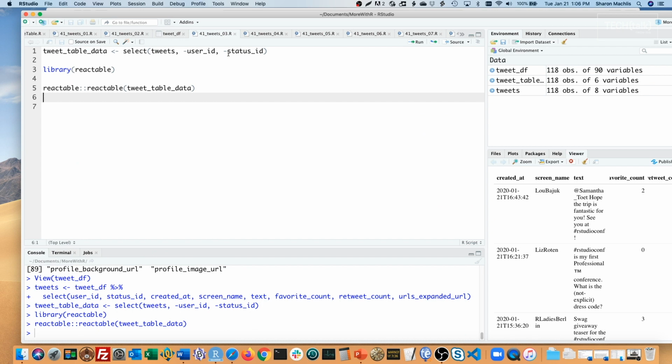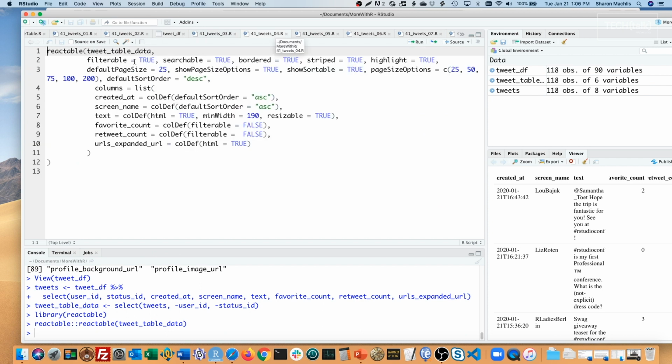I've come up with a set of my own defaults I usually add to a table to make it a little less blah. Let me go over these. Filterable adds search filters below each column header. Searchable adds an overall table search box that searches all the columns. Turning on bordered, striped, and highlight does what you might expect: adds a table border, adds alternating row color stripes, and highlights a row if you put a cursor on it.